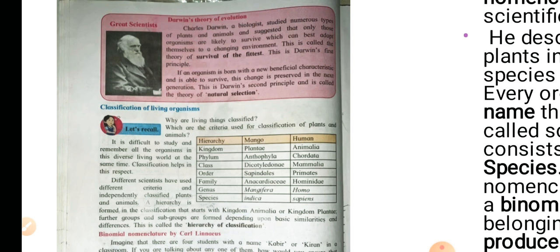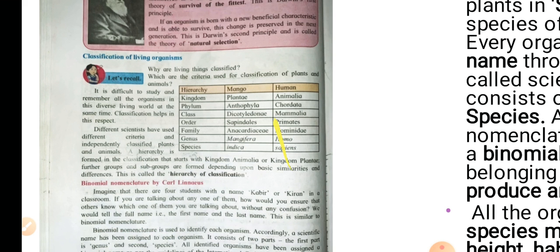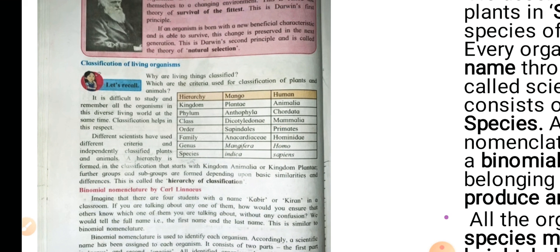Now let us see classification of living organisms. Question number 1. Why are living things classified? It is difficult to study and remember all the organisms in this diverse living world at the same time.